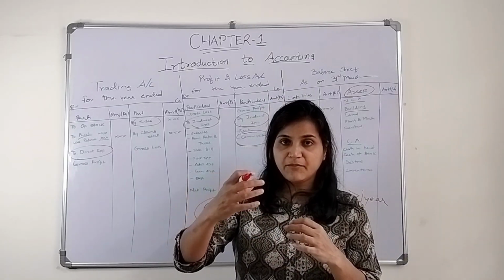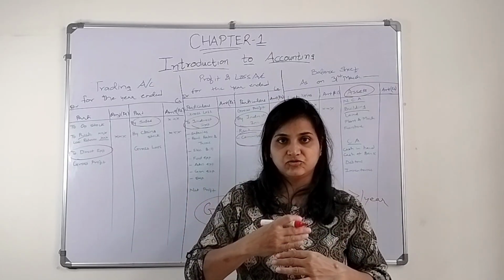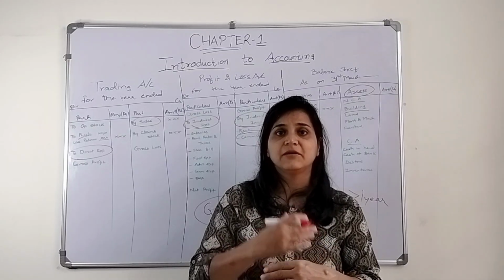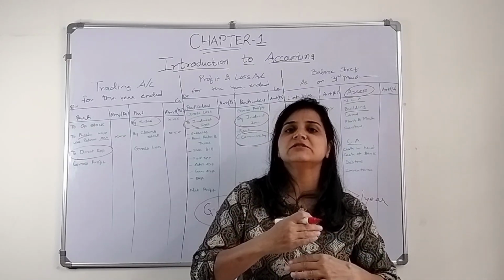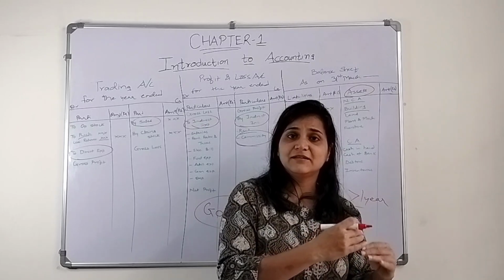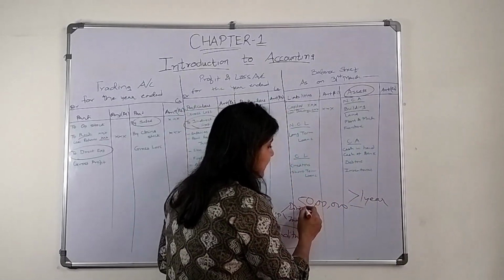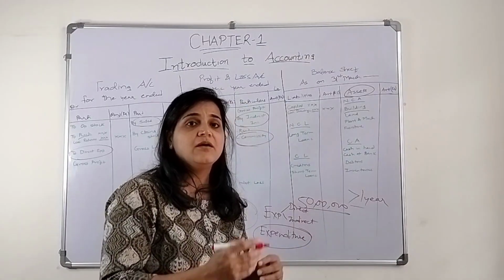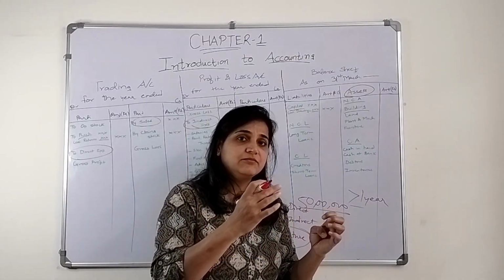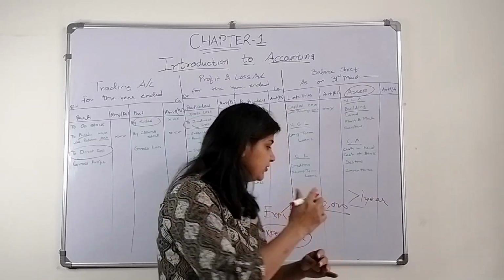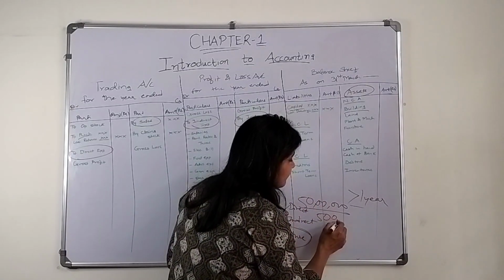There's some asset that is being used for a period of time. So that asset reduces its value. Like I have got a building for 50 lakh, but I have used that building, so that building's value will depreciate, let's say by 5 lakh.